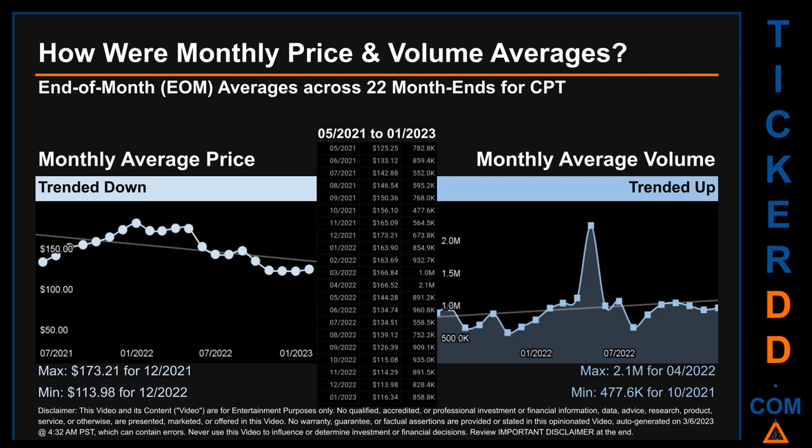The maximum end of month average price was $173.21 for 12/2021, while the minimum was $113.98 for 12/2022. Looking at volume, 04/2022 and 10/2021 respectively saw the highest and lowest monthly average volume at 2.1 million and 477.6 thousand.